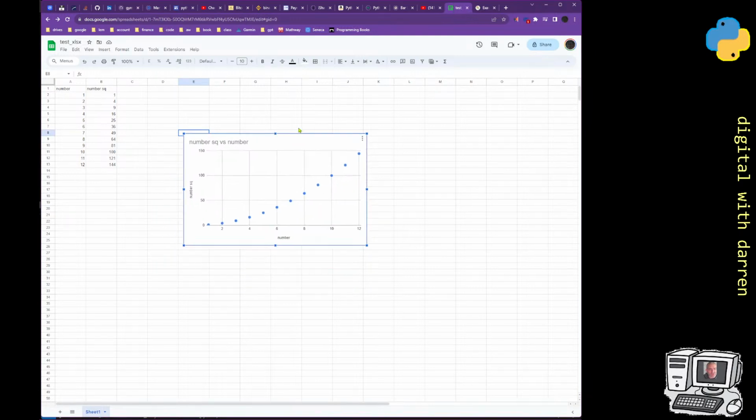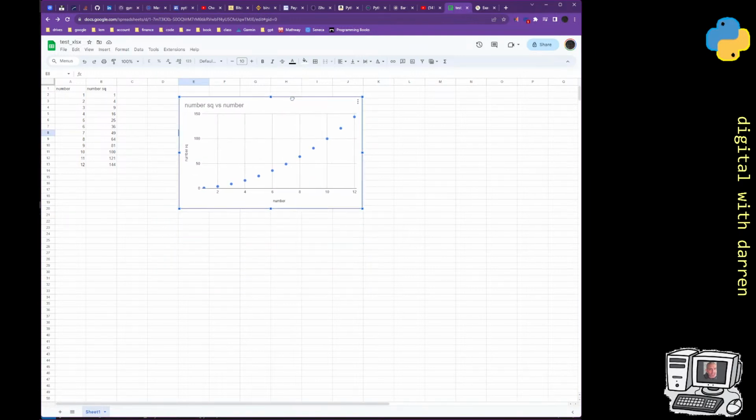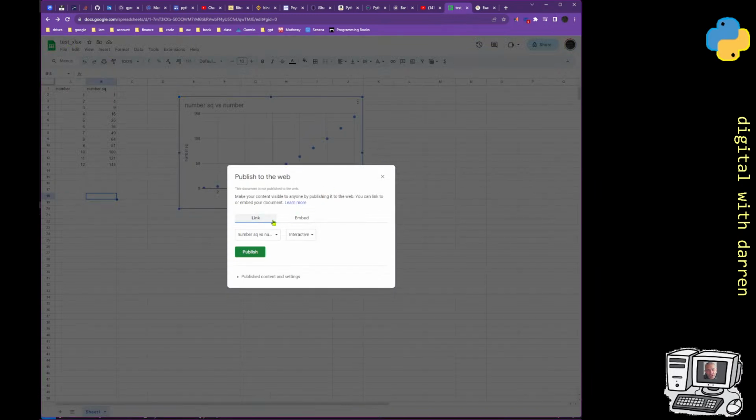So when you become good at any of these, they're all really, really useful, and you might want to stick to the one that you've got. It's just that each is good for one thing. It's got its use cases. Now this thing, for example, one great use case is I can publish this straight to the web. So I go to publish chart, and I'll get this link, and I can embed it straight into a document. Now, if I ever update this chart again in the future, it'll automatically update in the document. So there are other things that are nice, and I can make it interactive, and I can do the image, which is sort of like the Python offering.